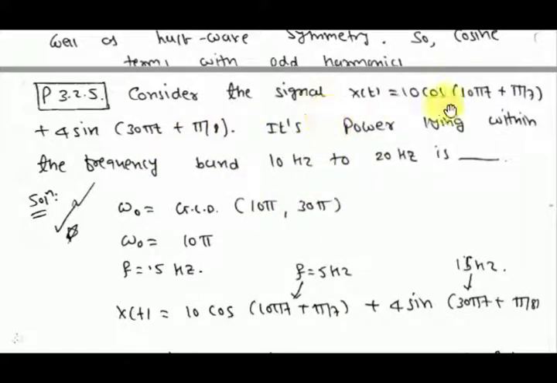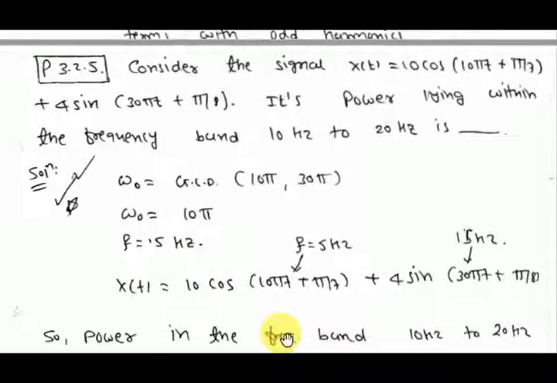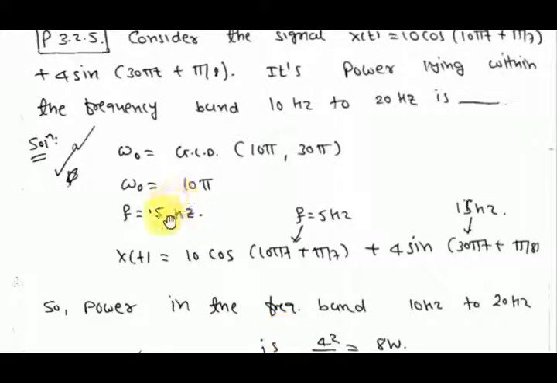So omega naught, the fundamental frequency, will be the GCD of 10 pi and 30 pi, which is 10 pi. So the fundamental frequency is 10 pi, so f is 5 Hz, the fundamental frequency is 5 Hz. This is the signal of 5 Hz, this is the signal of 15 Hz.